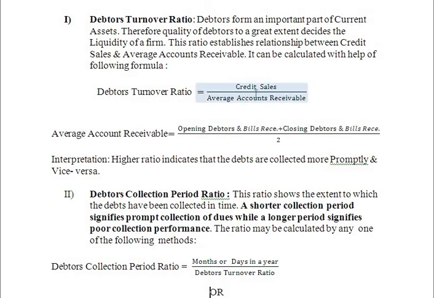And this is the formula: credit sales divided by average account receivables. Average account receivables is nothing but opening debtors and bills receivables plus closing debtors and closing bills receivables divided by 2. Higher ratio indicates that debts are collected more promptly and vice versa.